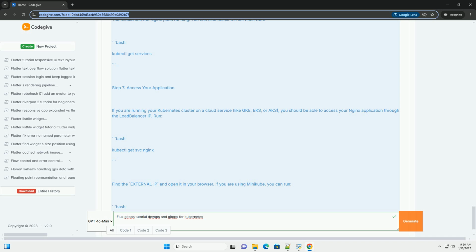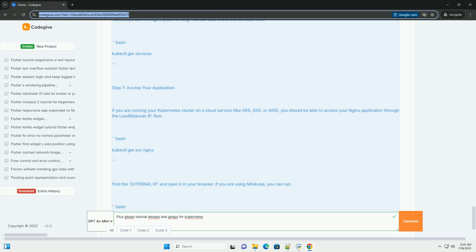Step 3, define your application. In the Git repository, create a directory structure for your application. For example, if you have a simple Nginx application, create the following files. Step 4, configure Flux to monitor your application. To tell Flux to monitor the Nginx deployment, you need to create a kustomization resource. Create a file called kustomization.yaml in the clusters/mycluster/nginx directory.